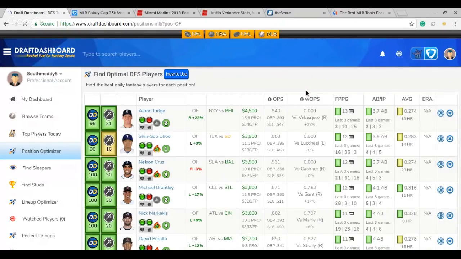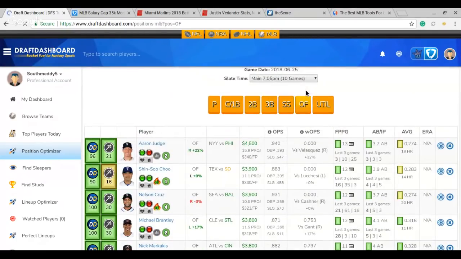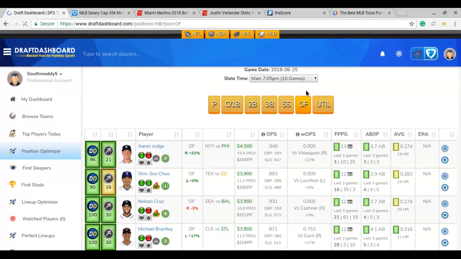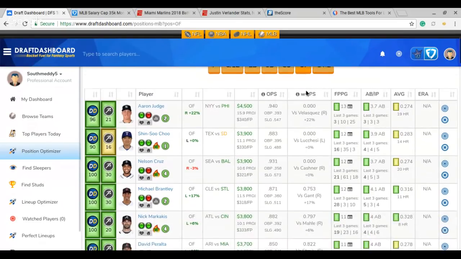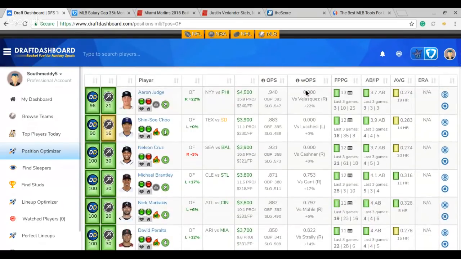All right, there we go. Aaron Judge, yeah, very expensive if you can get him in there. Is he a must? No, I don't think he's a must, but he has a 22 plus there against Vasquez, so I like him. I really like a Texas stack here. Chu doesn't do bad against lefties, .283, has 14 home runs there.